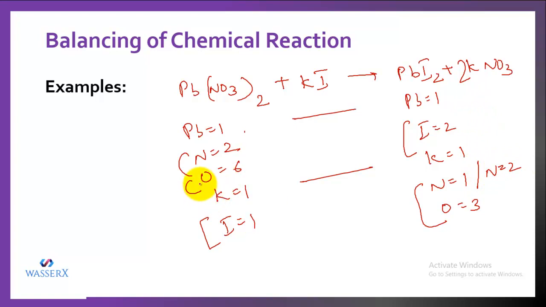Now we have oxygen. Oxygen is 6, and on this side it also formed 6, because while you were balancing nitrogen, it automatically becomes 6. So that means the moles of oxygen on the left and right side are balanced now.